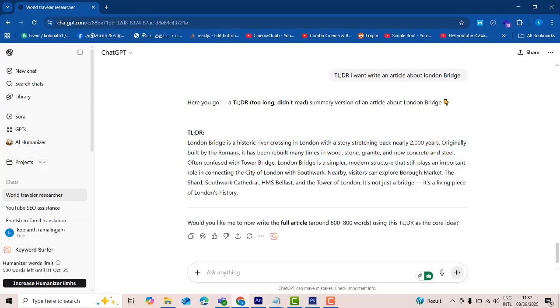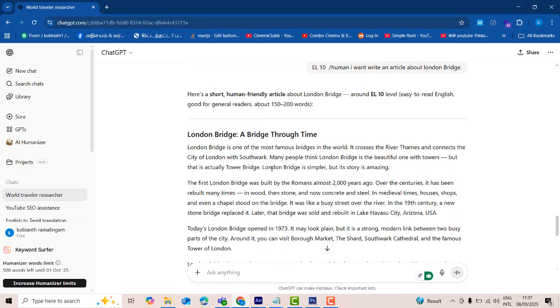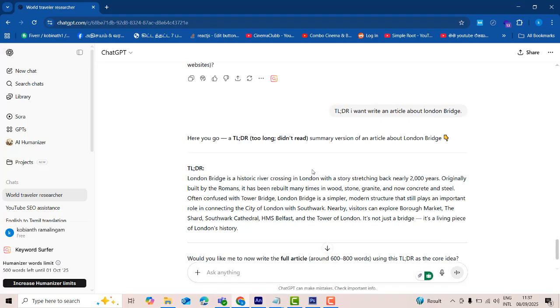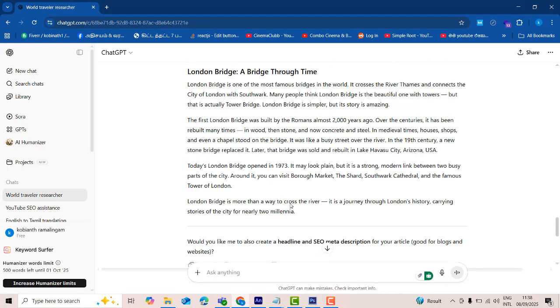So London Bridge is here, the short version. This is a long article, and it will be shorter. Everything is included, but short. Whenever you go through articles, you have to get them short, so you have to use this keyword: TLDR. So this article, you can see, is short and sweet. Okay, that's how we have it.